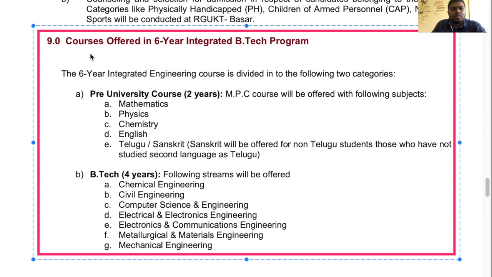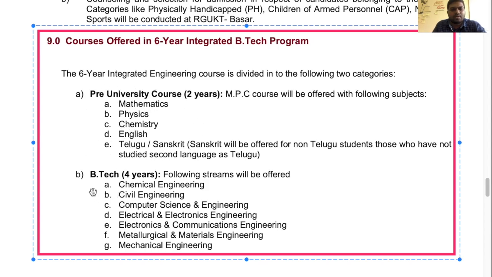So these are the courses offered in the 6-year integrated BTech program. The first 2 years are the pre-university course, which is like intermediate. MPC courses will be offered with the following subjects. Here we have the MPC course only: mathematics, physics, chemistry, English, Telugu and Sanskrit. Sanskrit will be offered for non-Telugu students, those who have not studied Telugu as a second language. These are the pre-university course subjects.